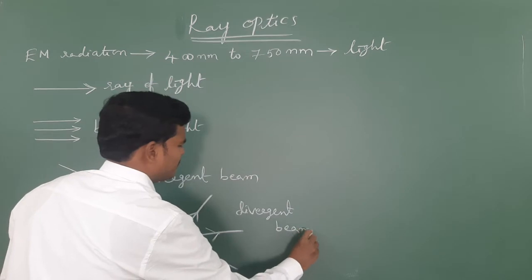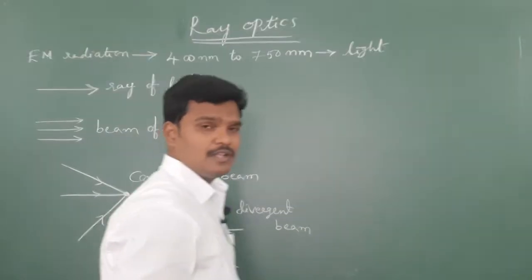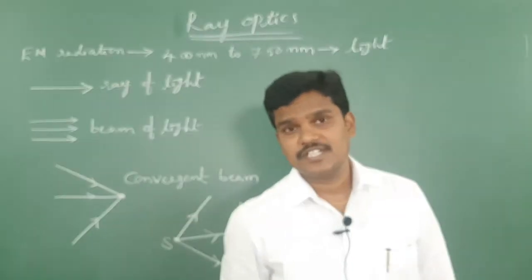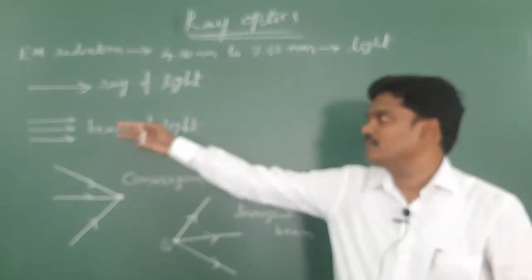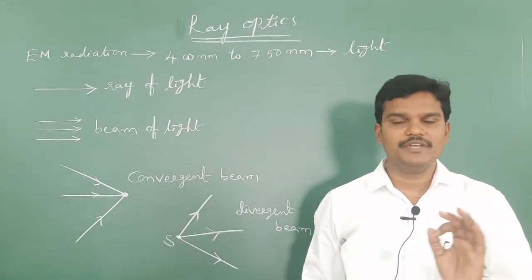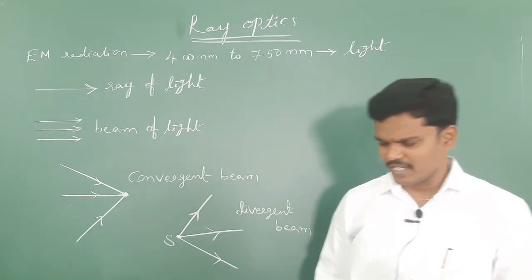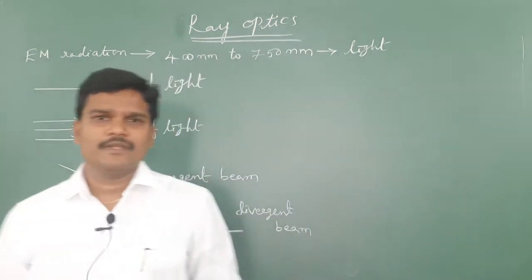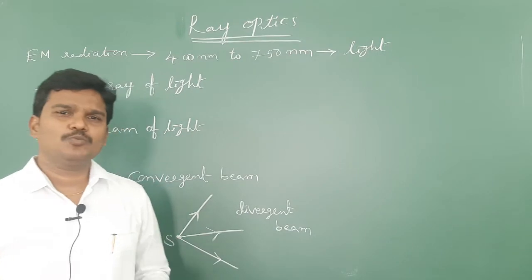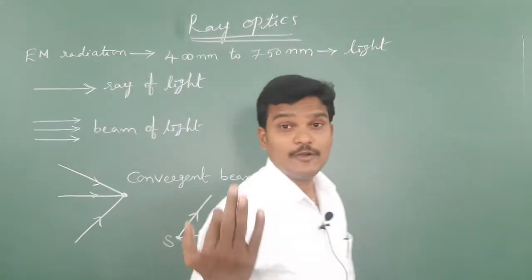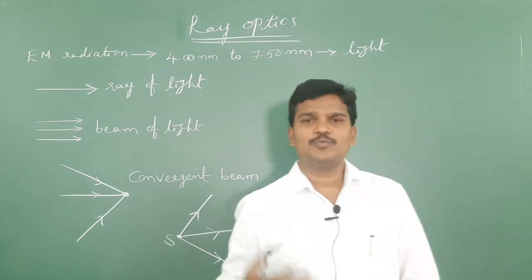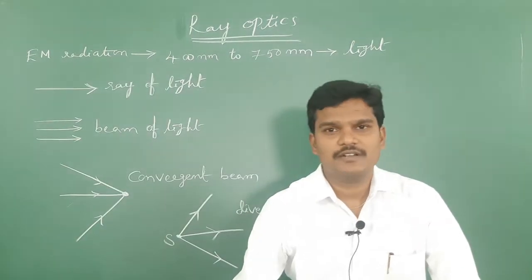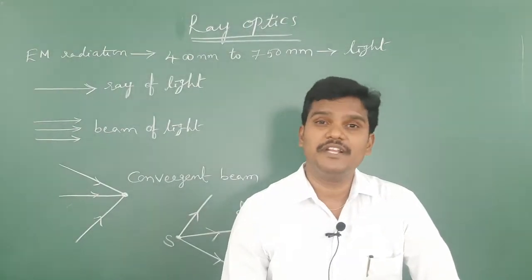Okay, very basics. Light rays may be convergent, may be divergent, or a parallel beam of light. Generally, to propagate a wave, like a mechanical wave in first PUC level, from one place to another place, we need a medium.